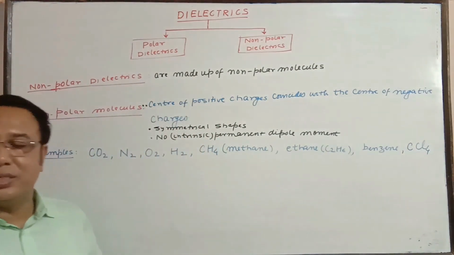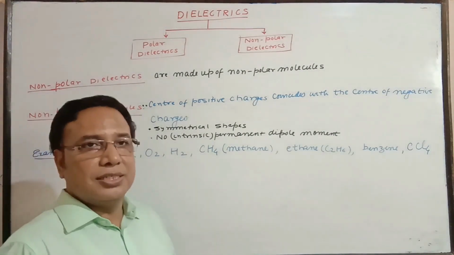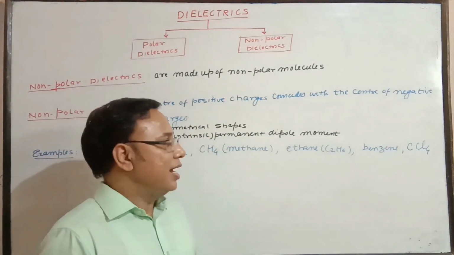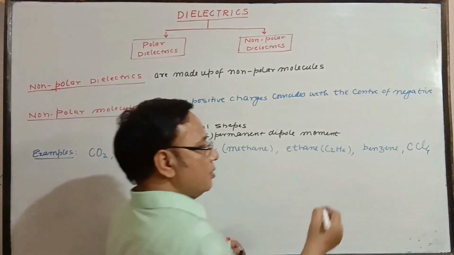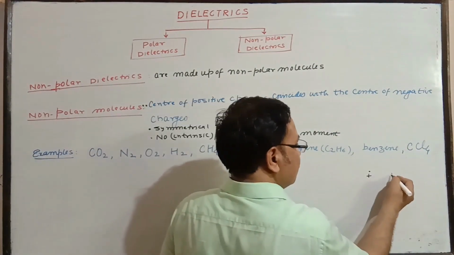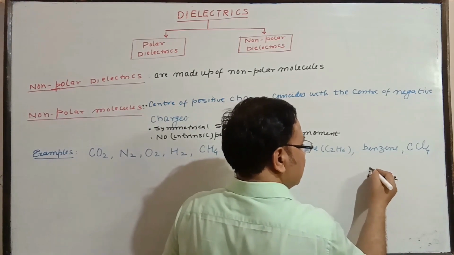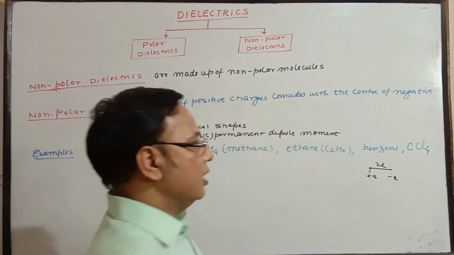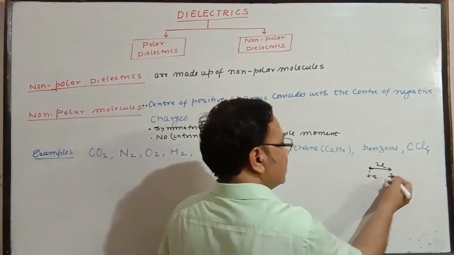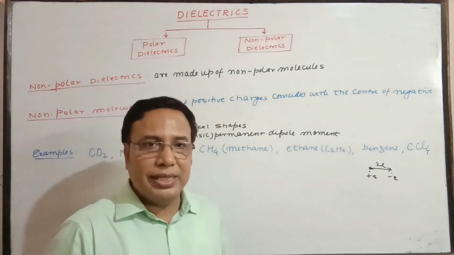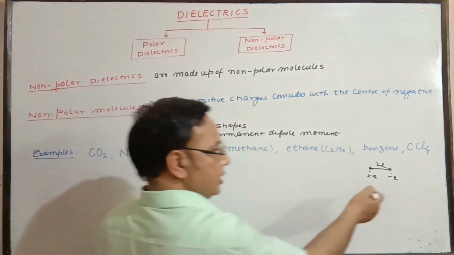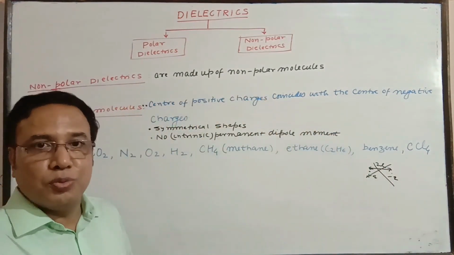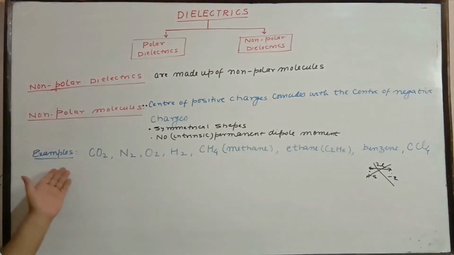You know the electric dipole moment is the product of the magnitude of either of the charges and the distance between them, plus q and minus q. So distance is not there. These two charges are coinciding. So it is a case of polar, but here it is non-polar. Both the charges are at one point.